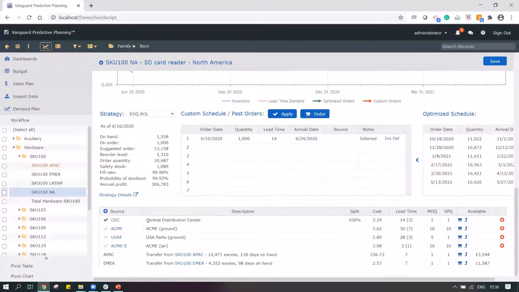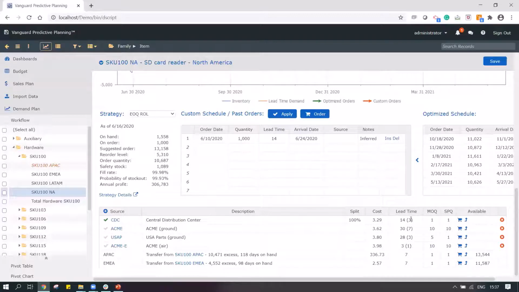In this case, I'm going to get the product from my central distribution center. The split is 100%, which indicates that I would be getting 100% of the product from the central distribution center. But in this case, I have a very high probability of stock out. So I might want to look at some other options that are available to me.